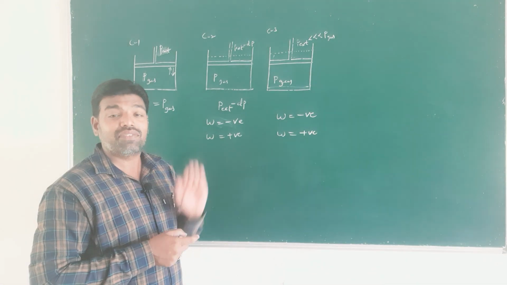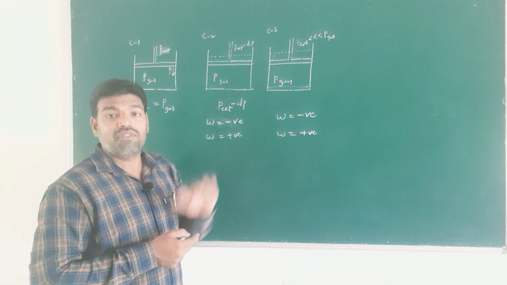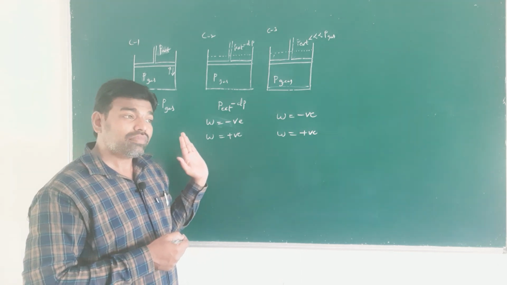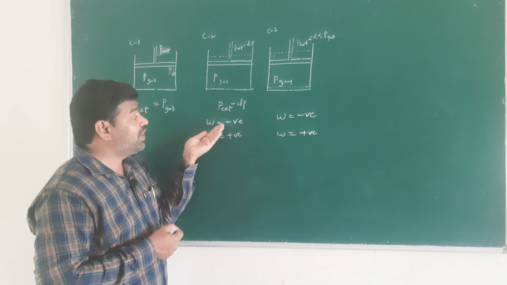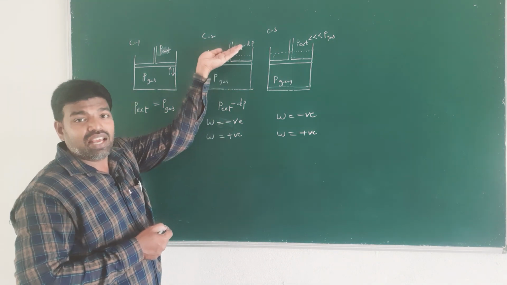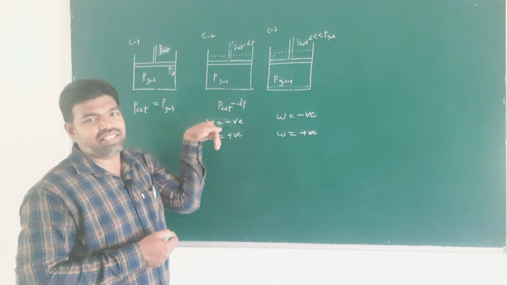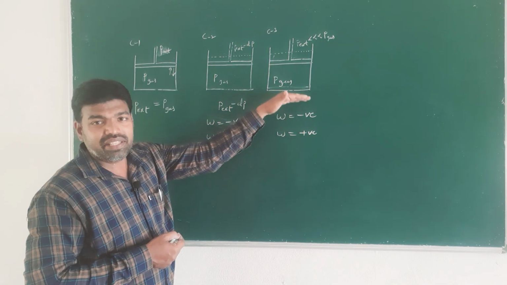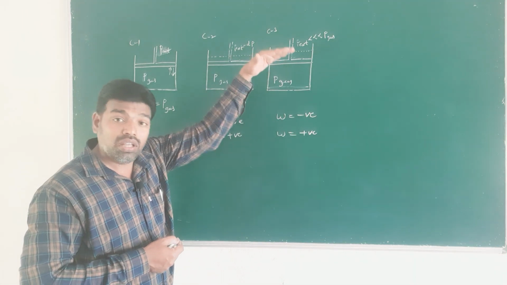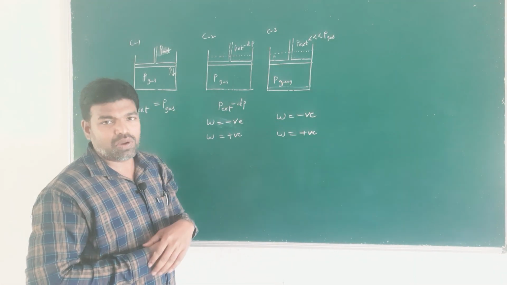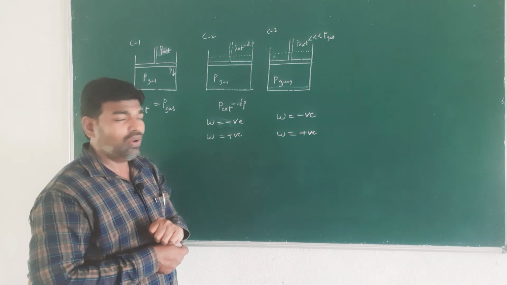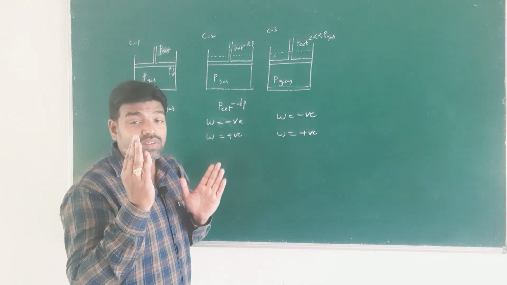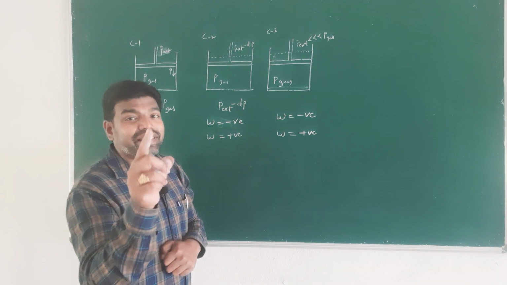We need to calculate work done in a reversible process, work done in an irreversible process, work done in isothermal reversible expansion, that is work done due to the expansion of the gas and work done due to the compression of the gas in a reversible process, and in an irreversible process, work done by the gas and work done on the system. So there are established equations, established formulas for calculating the work.